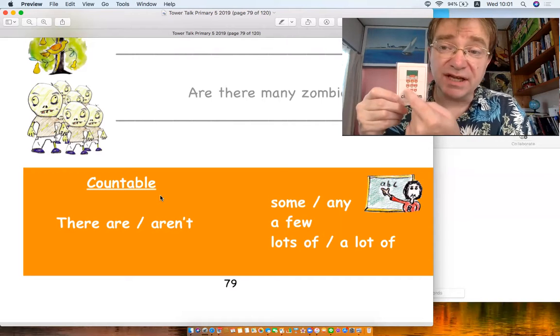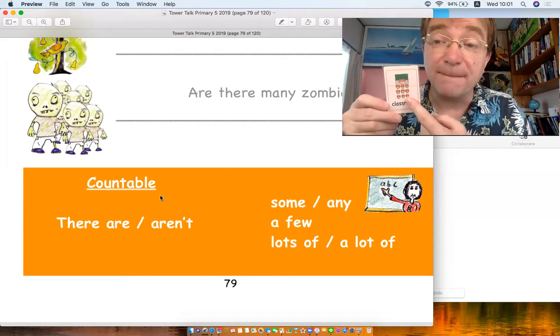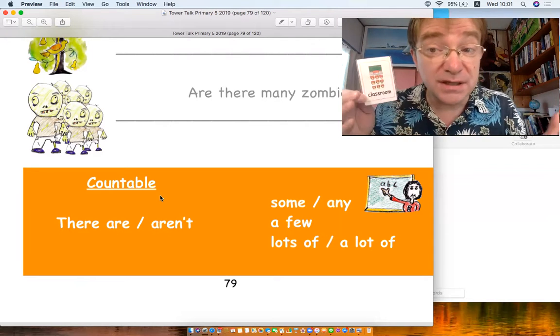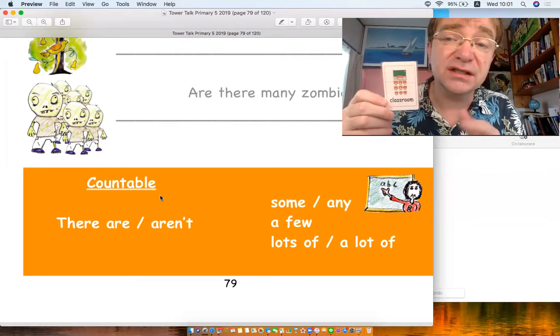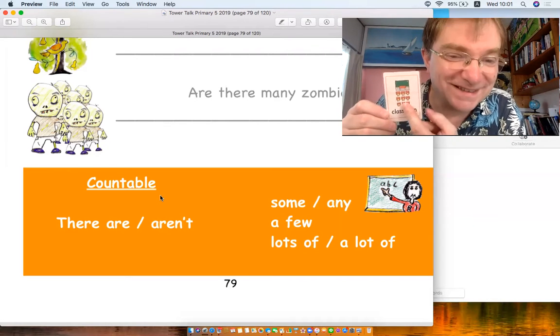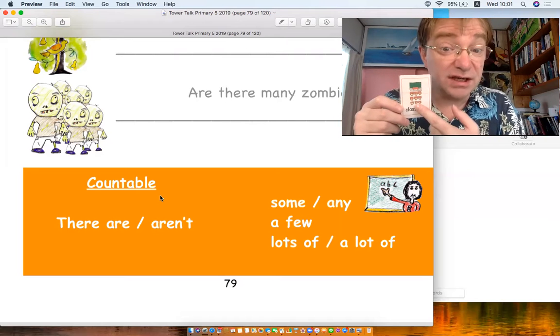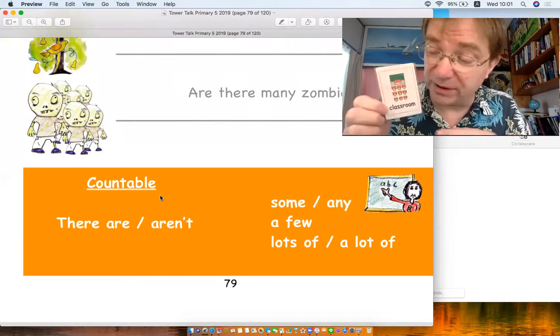And we can count chairs. There are some. And a question, are there any? Yes, there are some. Some means more than one, but how many, I don't know. There are some chairs, it's not important. So the question, are there any? Yes, there are some.